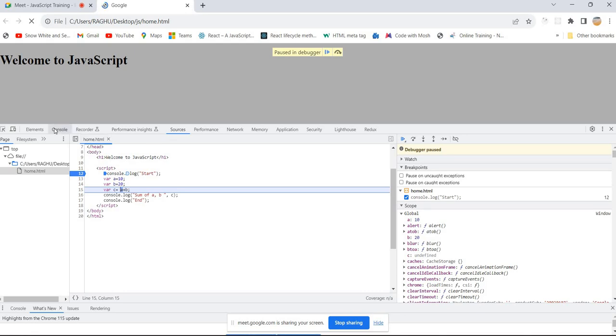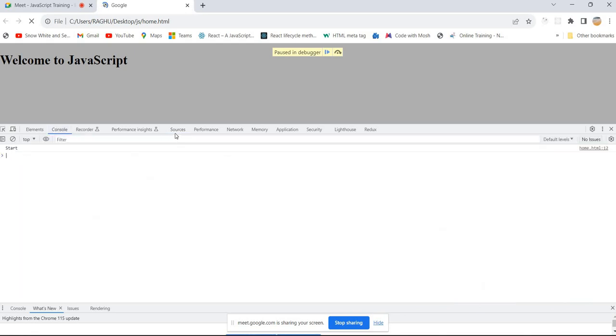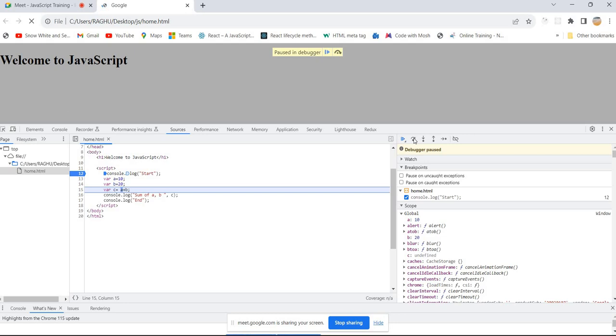So now in the console we have only start. Go to the next line. What will it do here? C is equal to A plus B, right? What is the value of A? 10. What is the value of B? 20. So 10 plus 20 is 30. Again, it will store that in C. So C value will be 30 after executing that line. Got it? C value? Yes, 30.